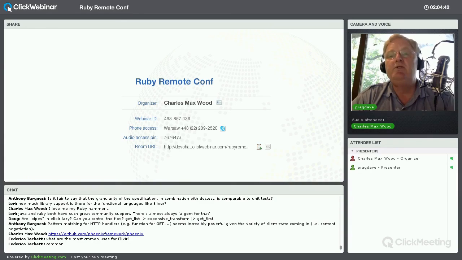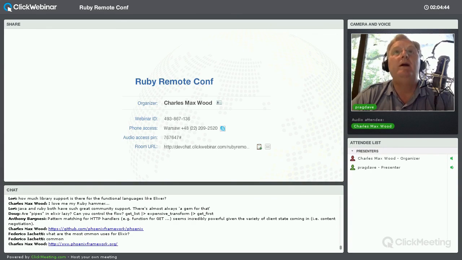What are the most common uses for Elixir? Right now, server-side switching code, code that has to handle large numbers of connections, code that has high throughput. Quite a few game servers are beginning to be written in Elixir, both for dedicated games and also for in-browser type games. The classic example of that is there's a German online poker site that uses an Elixir backend.